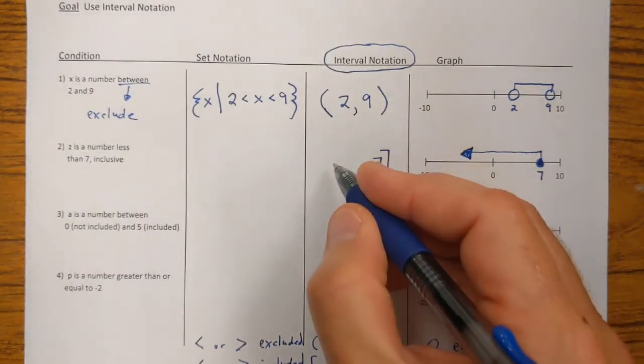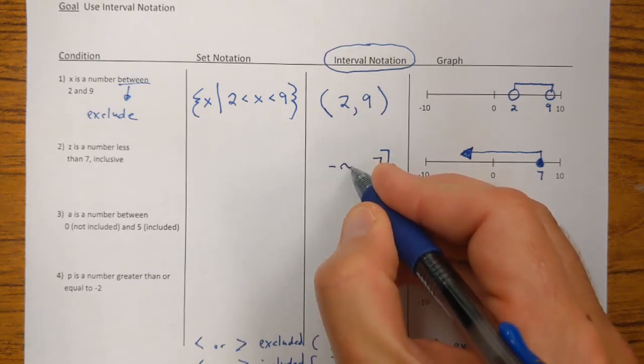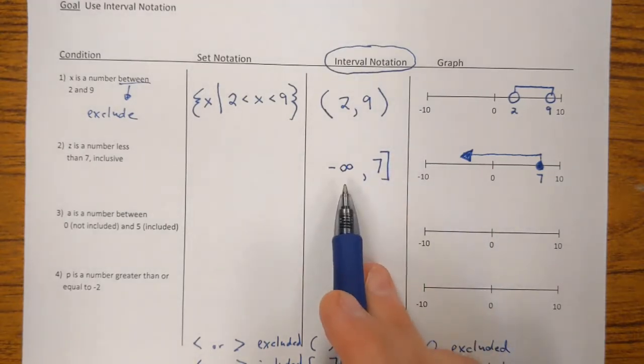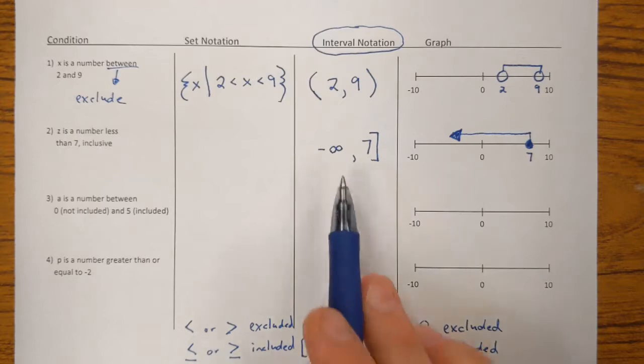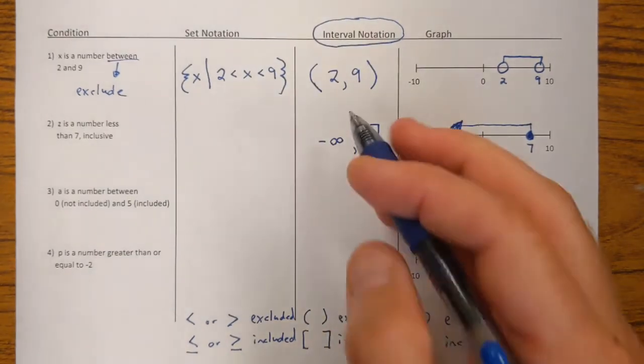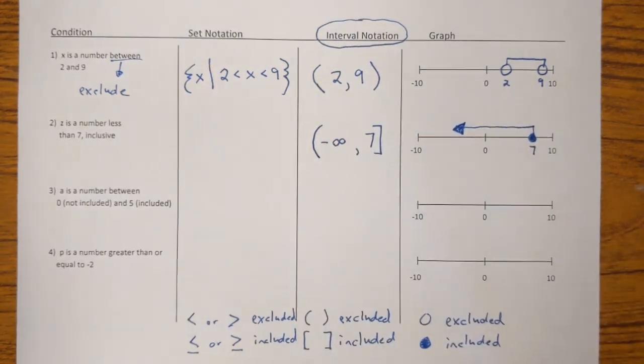Now the way we're going to show that, if there's no endpoint to the left, is we're going to put a negative infinity symbol to show that there is no endpoint to the left. It goes forever to the left. And a rule with infinity symbols: anytime you use an infinity symbol in interval notation, you're always supposed to use a parenthesis, just by definition. I don't really have any good explanation why that is. That's just what you do.